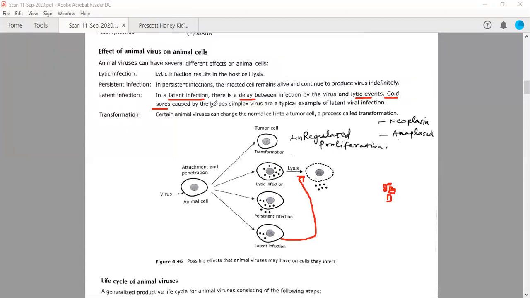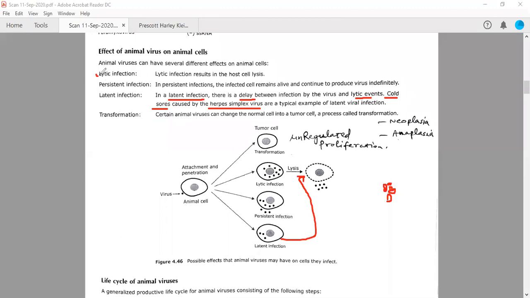And cold sores are generally caused by a virus known as herpes simplex virus. Okay, so this herpes simplex infection is contagious. What is contagious? It can spread by touch, or if you come in contact with some other person who is actually having cold sores. Or people generally say that if you eat food with some other person, you may have this kind of infection.